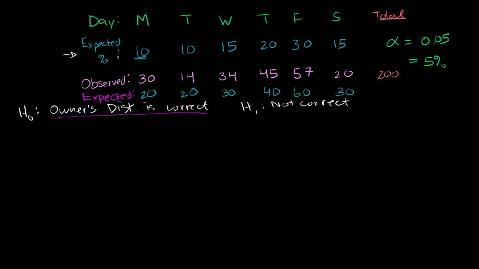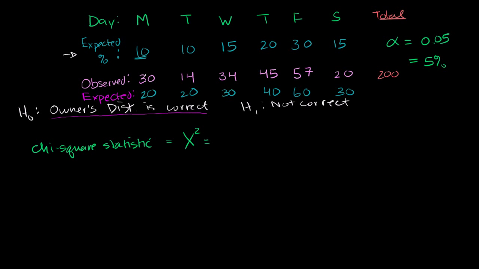Now, to calculate our chi-squared statistic, let me just show it to you. Instead of writing chi, I'm going to write a capital X squared. Sometimes they'll write the actual Greek letter chi here, but I'll write the X squared. This is our chi-square statistic, but I'm going to write it with a capital X instead of a chi because this is going to have an approximately chi-squared distribution. I can't assume that it's exactly, so we're dealing with approximations right here. But it's fairly straightforward to calculate.